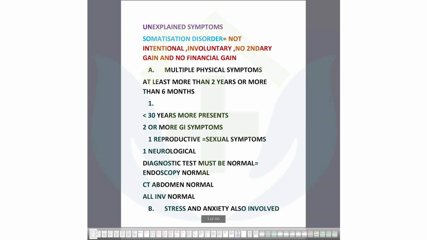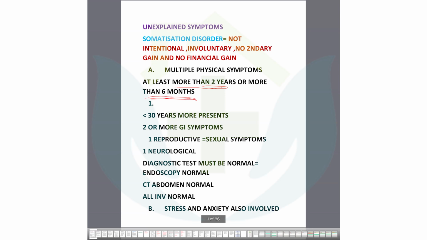Now the criteria are multiple physical symptoms for more than 2 years, or more than 6 months. Both can be present in your stem. You can find them in past medicine, past tests, and other exams. There should be some duration. And the age is important.